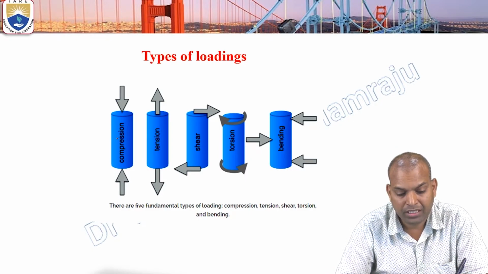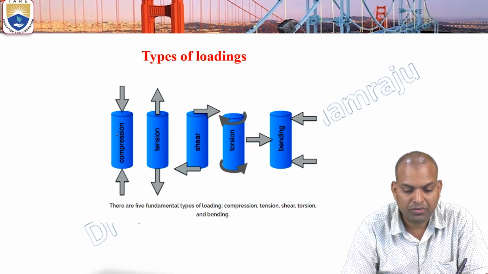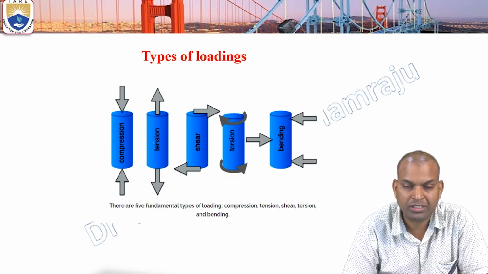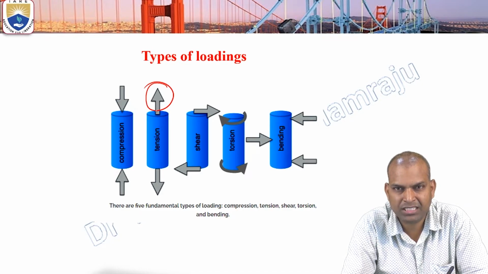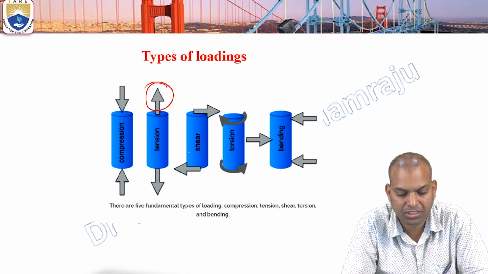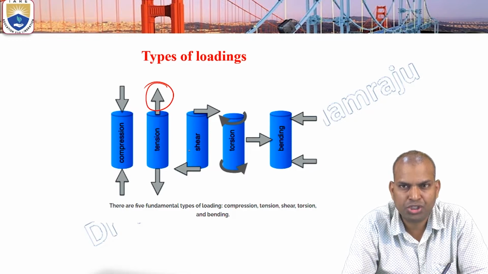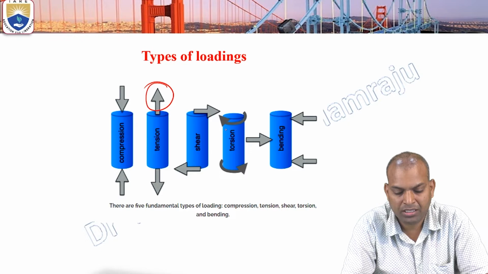When a compressive load is applied, there will be a reduction in length and an increase in the area of cross section. During a tensile load, there is an increase in length and a reduction in area of cross section. Shear load causes shearing, and torsion involves torque with rotation.